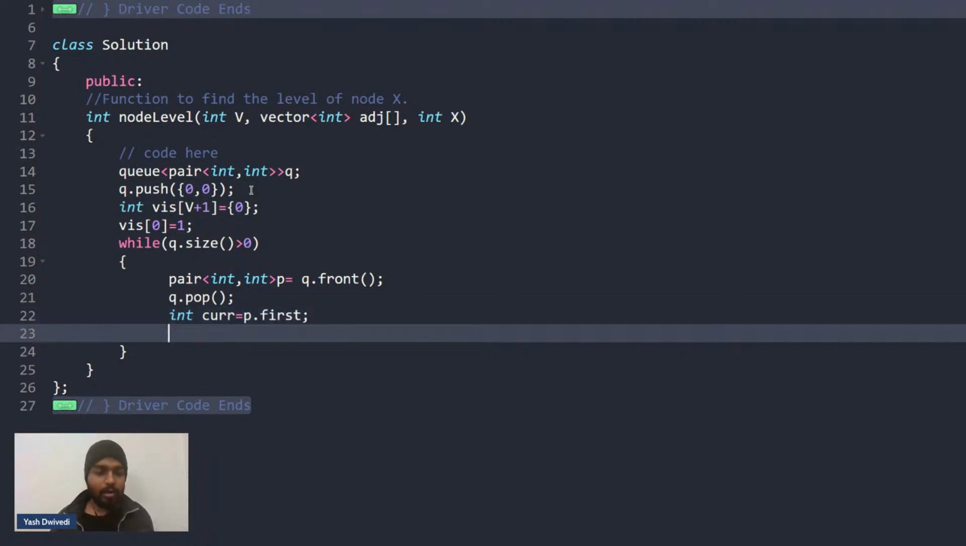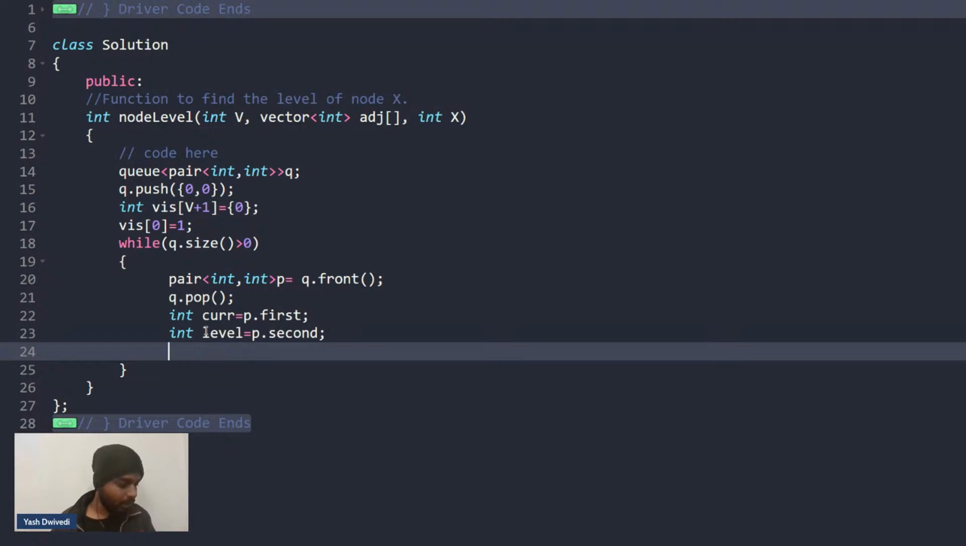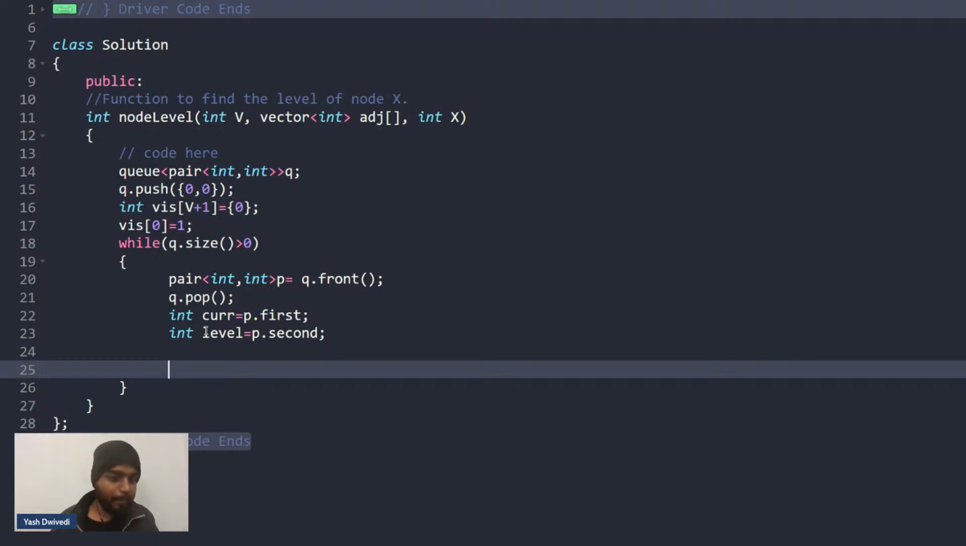Please write first in the chat. The first part will always indicate the current node. And the second part of a pair will indicate the level. So let's name it as level is equal to p dot second. Is that clear to everyone? Please write yes in the chat if everyone is clear till this point. Please hit the like button, guys, if you are clear with this point. Is everyone clear with this idea?